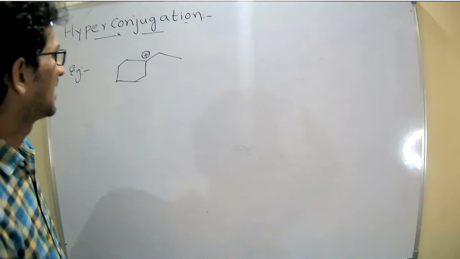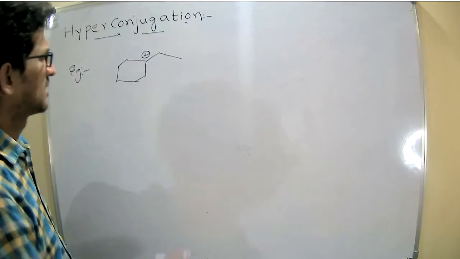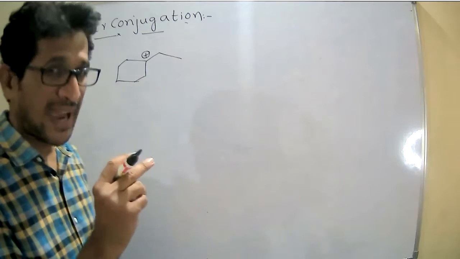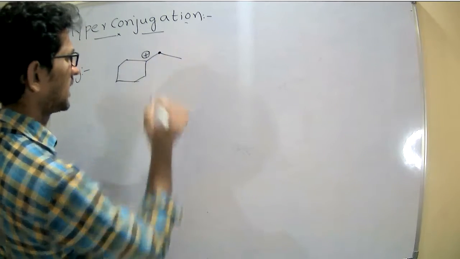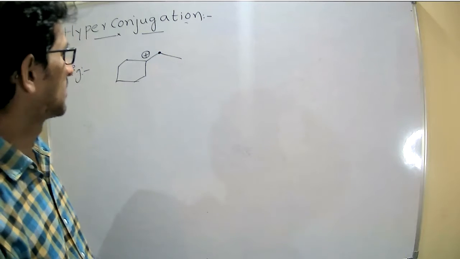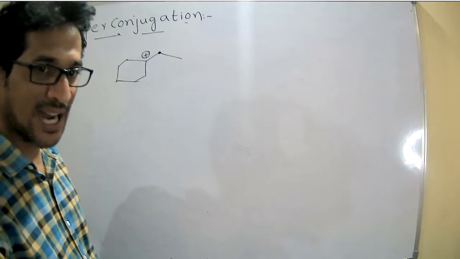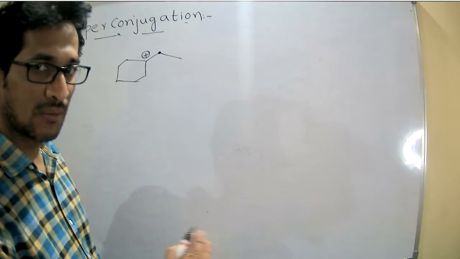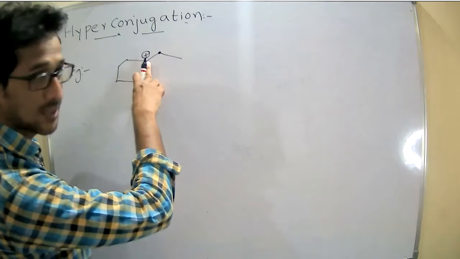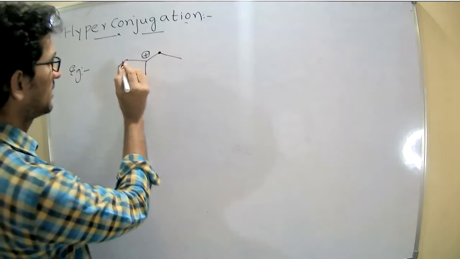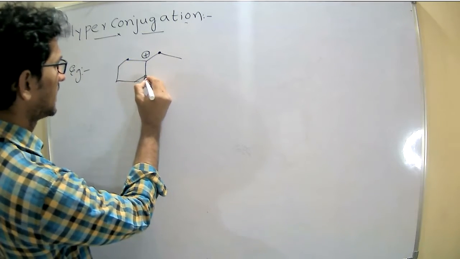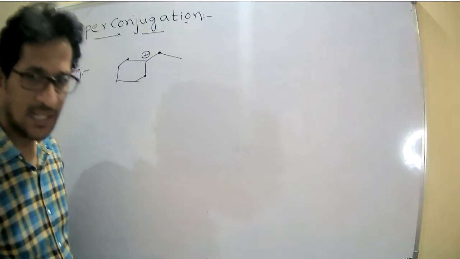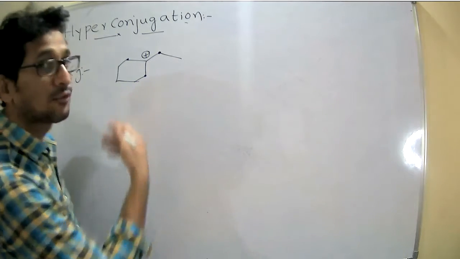First, you find out the alpha carbons, because the alpha carbon is directly attached to the positively charged carbon. This is a carbocation, the directly attached carbon. These three are the alpha carbons.